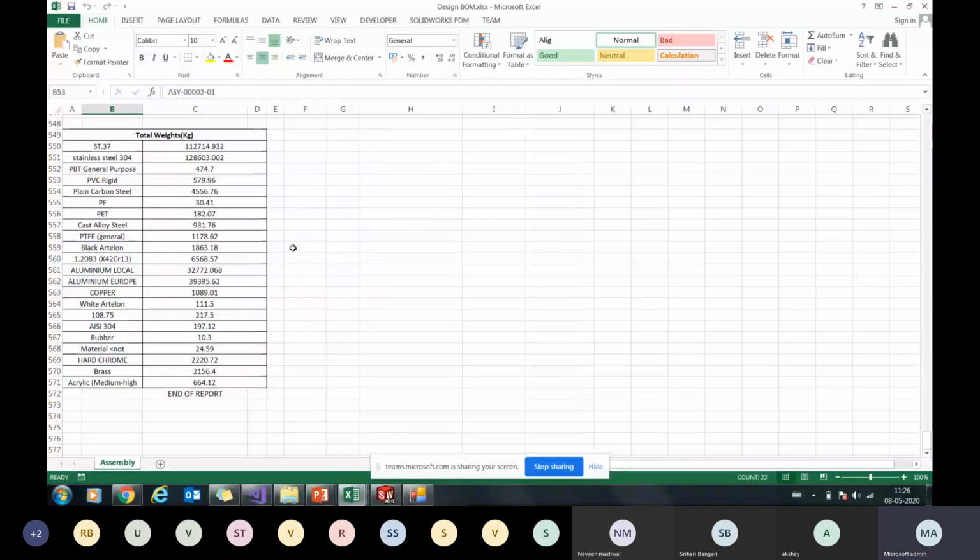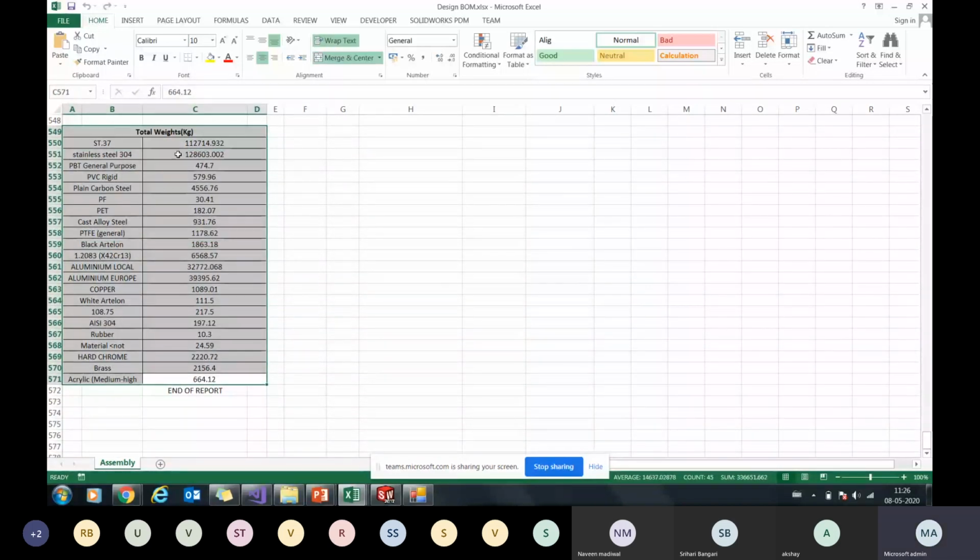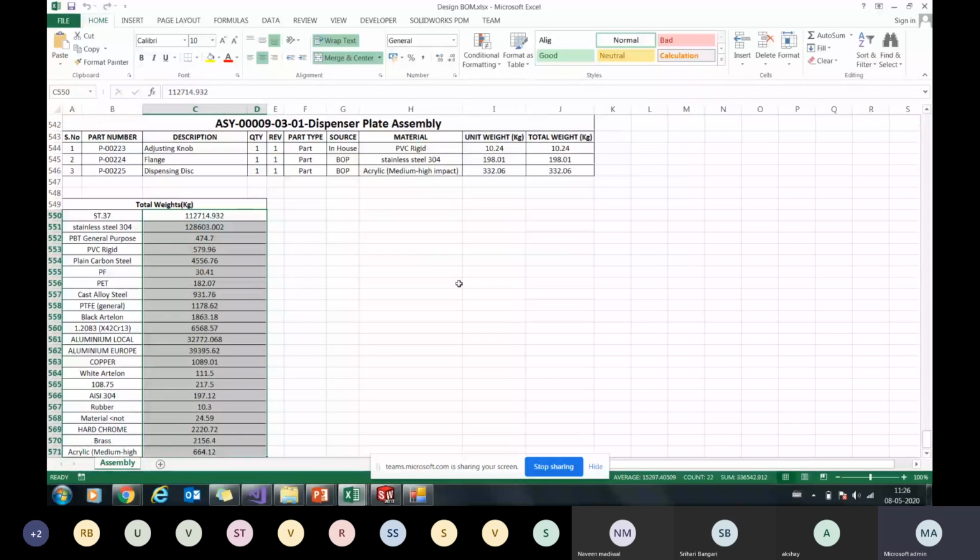And this was what I was talking about, the complete composition of the complete machine. These are the different grades of material I'm using to build this machine, and these are their respective weights. So this becomes easy for the purchase department to identify how much material, or how much weight, is required to build any machine.